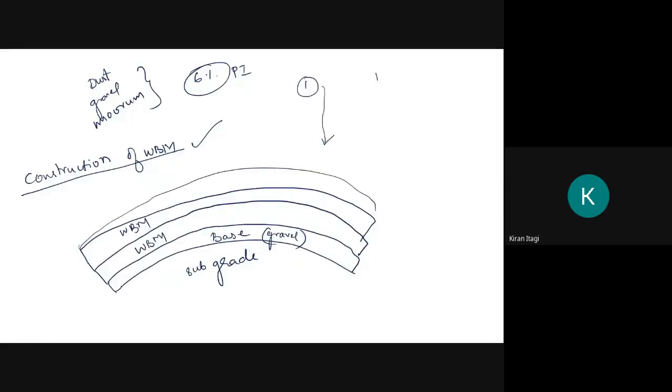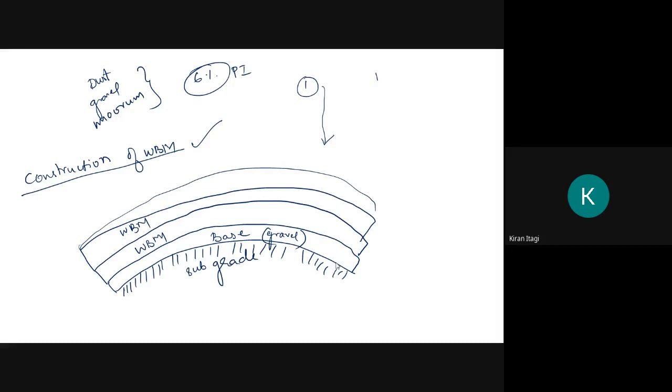The first one is preparation of foundation for receiving the WBM course. Whether you are laying upon the subgrade or on the base course, we should prepare it, meaning it should be free from any foreign substances.